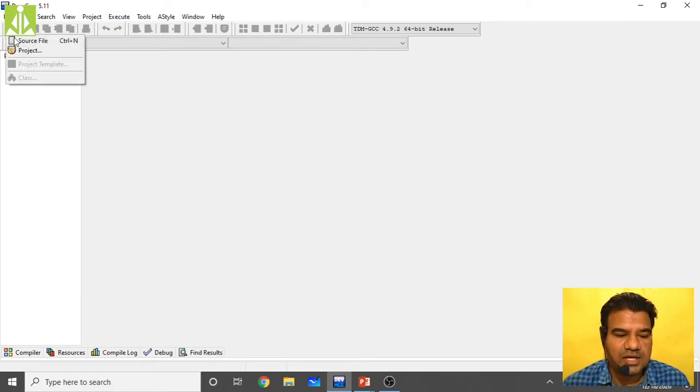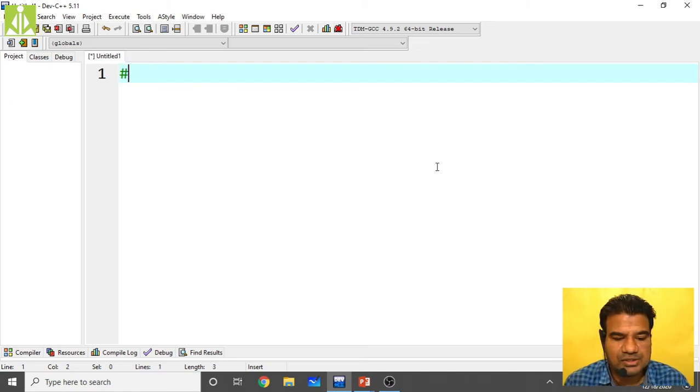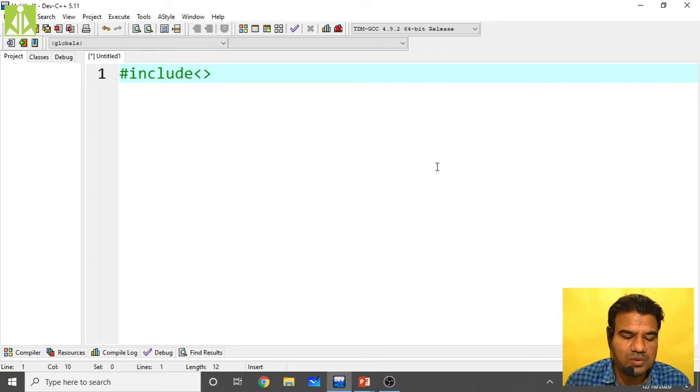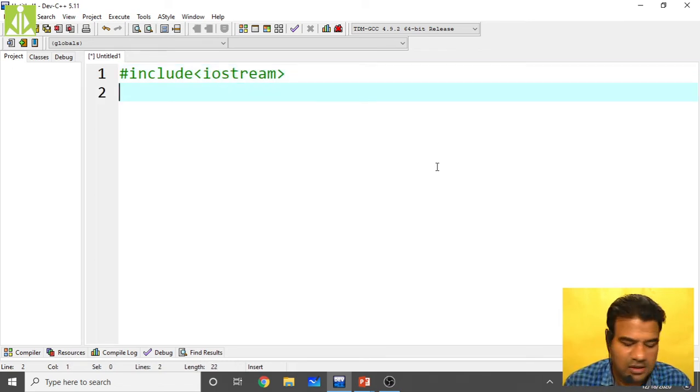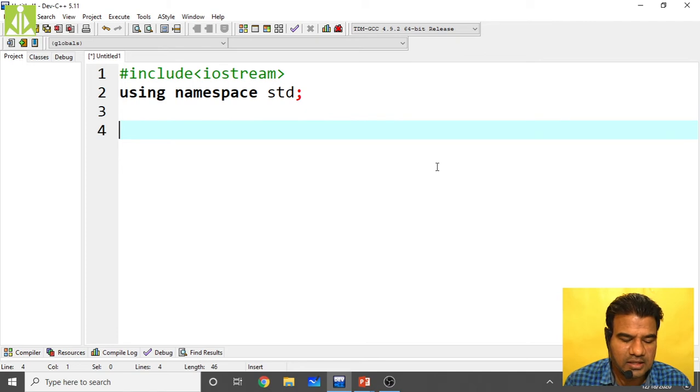So just take the empty file. I'm starting the writing part of this program. Initially what we have to do is add your header files: #include <iostream>, then using namespace std. Then create the class.